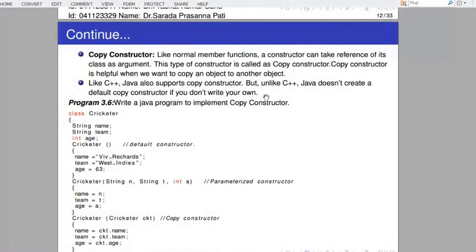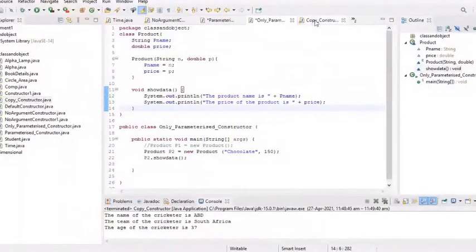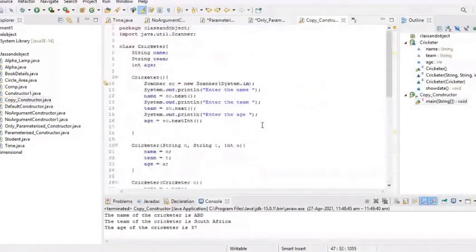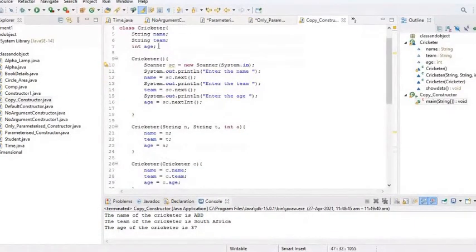Okay. So let us try to understand the code of copy constructor. Let me explain this one. Then if you have doubt, raise your hand. After that, I will ask some student to explain the code. So a class cricketer is defined. It consists of 3 data members or instance variables. One is name, team of string type, then age of type integer.